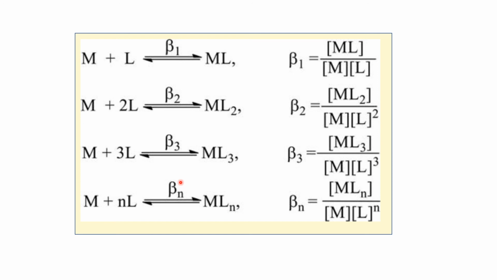And K1, K2, K3, etc., Kn are stepwise stability or stepwise formation constants. The product of stepwise formation constants, that is K1 into K2 into K3 and so on up to Kn, represents the overall formation constant of the reaction.